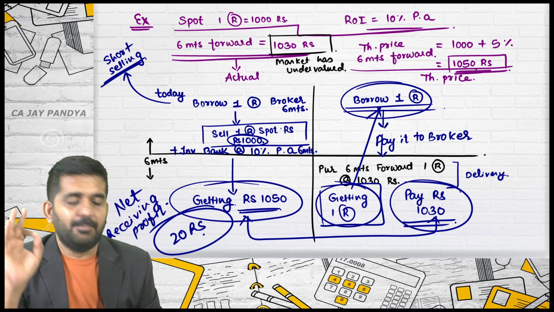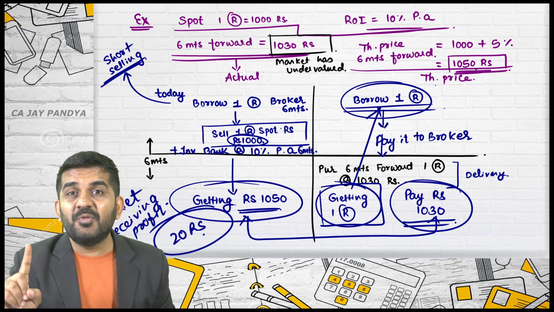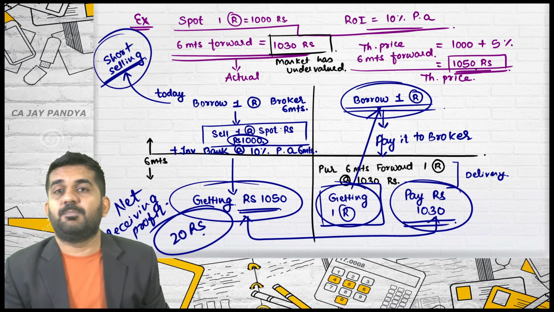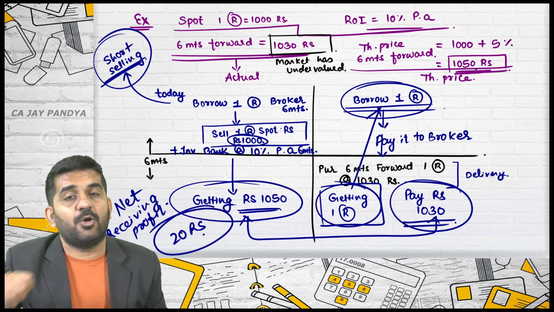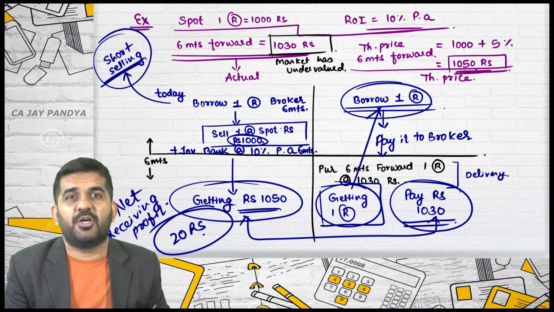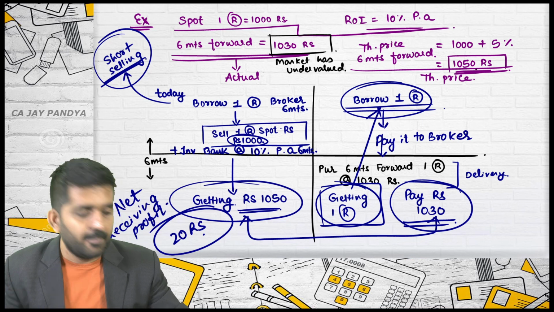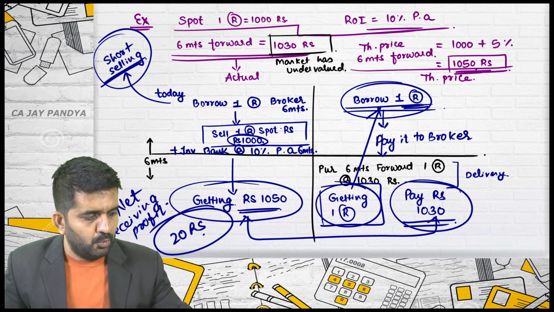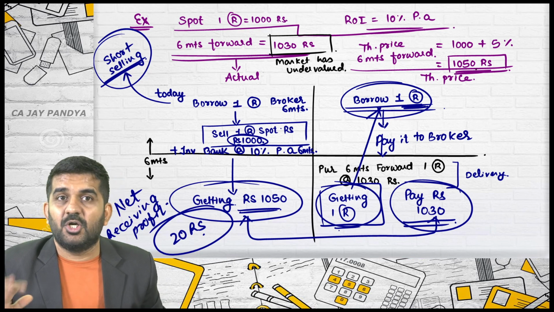Is it alright? And believe me, this process is arbitrage process. Along with learning arbitrage process when the market is undervalued, I have also explained you the concept of short selling. How you can sell the share or any commodity even if you are not owning it. Is it alright? There should be market for it. There should be brokers for it from whom you can. Will broker be charging anything? No. You are purchasing today. Sorry, you are borrowing today, repaying after 6 months. Is it all? One Reliance.